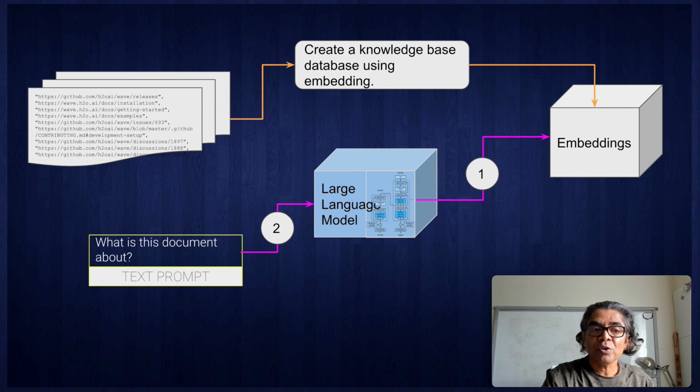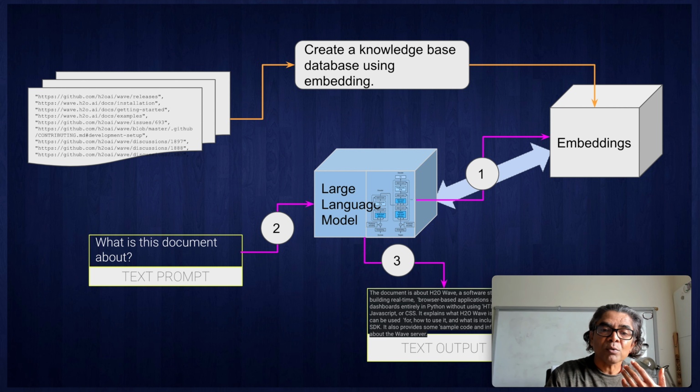Once the question is processed by the large language model through a large language model application such as Langchain, the interaction between the large language model and the embeddings will be facilitated, and you will be given the answer to your question. And that is what you have seen in the demo we just completed.